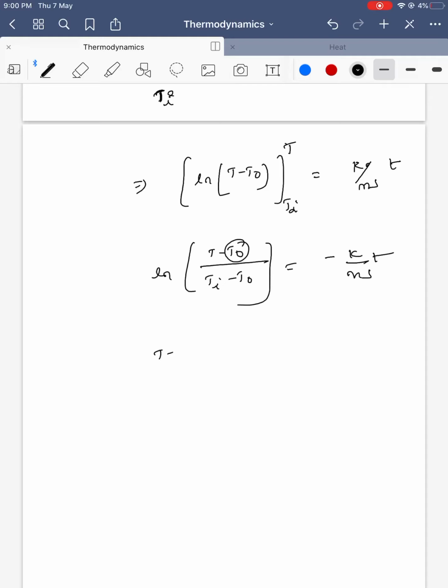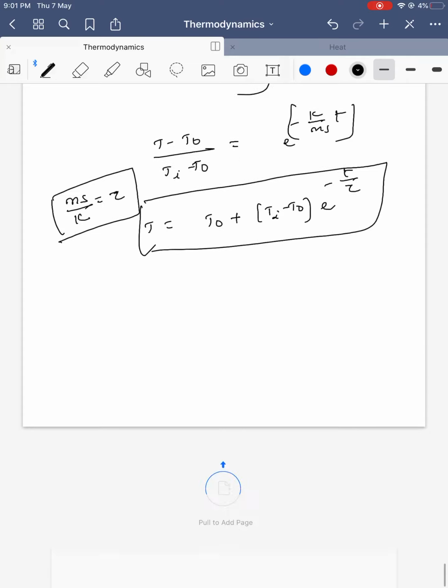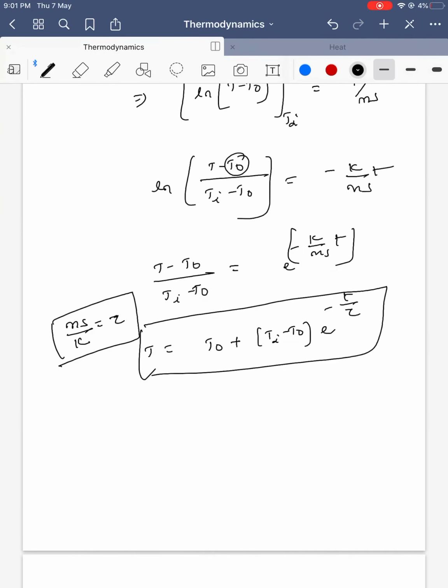So (T minus T naught) by (Ti minus T naught) is equal to e power minus K by ms into t. If we multiply on the other side, T is equal to T naught plus (Ti minus T naught) into e power minus t by tau, where ms by K has units similar to time, so I am keeping it as a time constant tau. This tau is called the time constant, understand? This is the value of the temperature after time t. The temperature of the body after time t, this is a very important relation. Many questions are asked based on this.